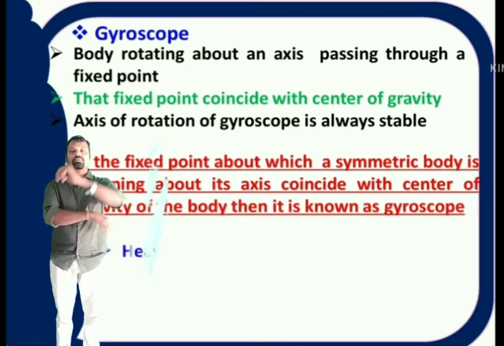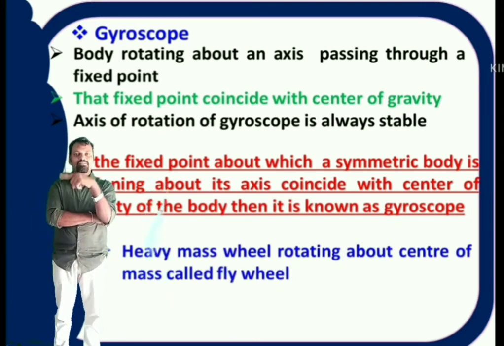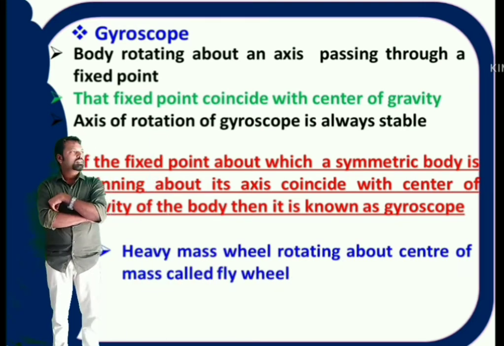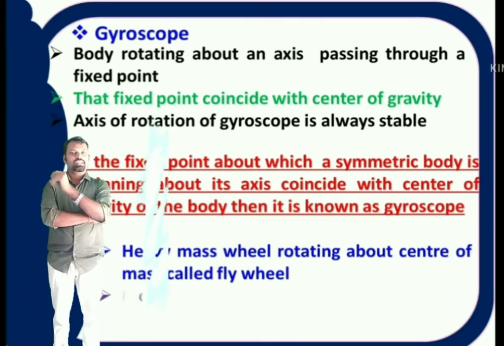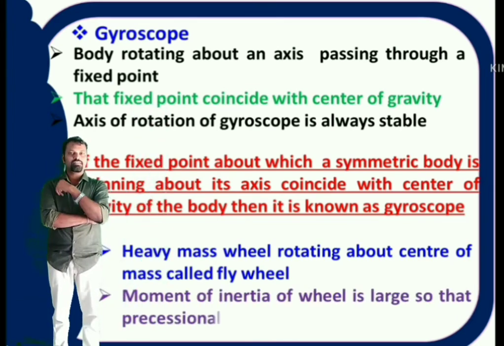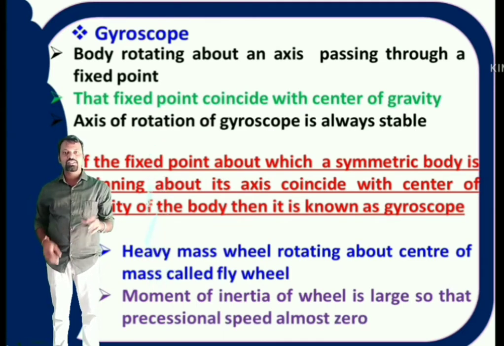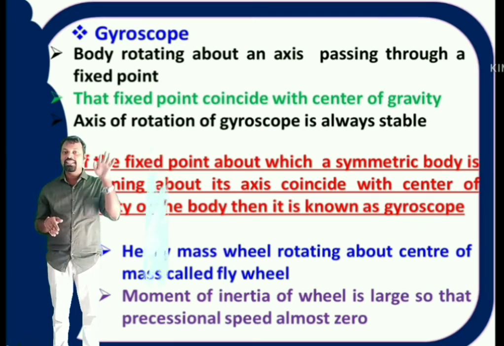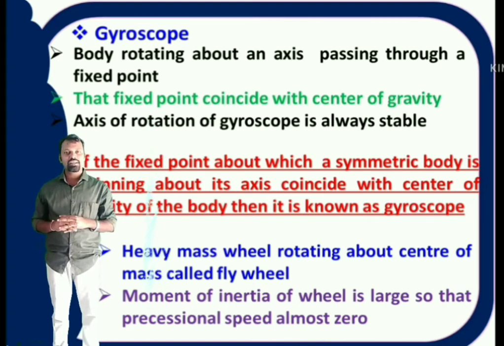Generally, gyroscope contains a heavy mass wheel which is rotating about the center of mass. That is also called flywheel. So there is a flywheel which is rotating about an axis which is passing through the center of mass. The moment of inertia of this wheel is very large. As the moment of inertia I increases, then omega p decreases. That means precessional speed is almost zero, right?